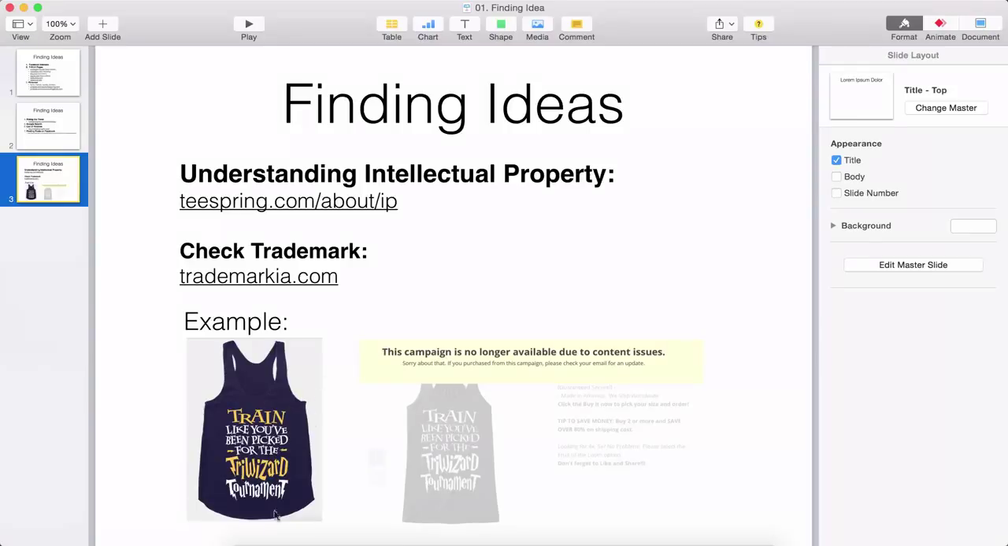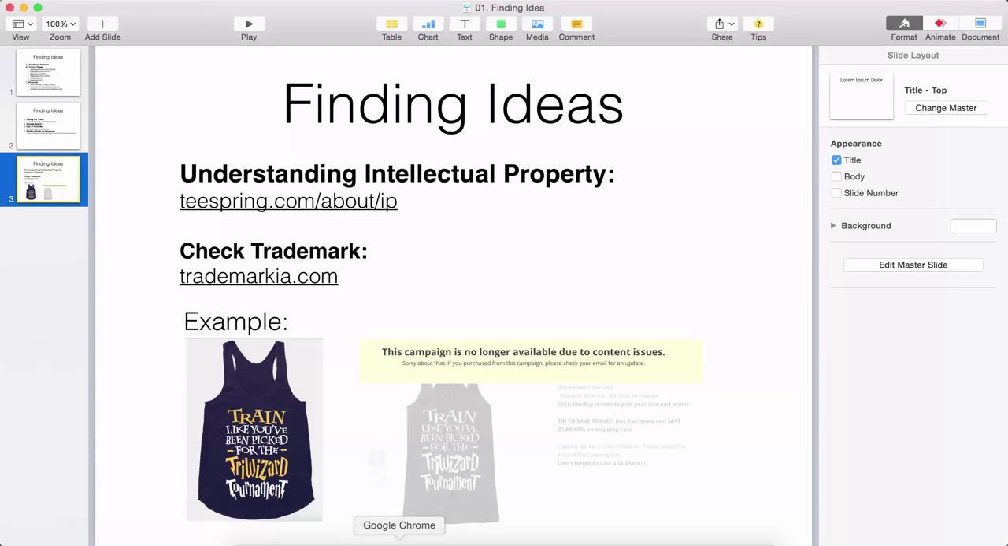For example, this was a design that I looked at, it got a lot of sales. If I'm not mistaken, it reached 100 sales. This is a Three Wizard Tournament. It's a term from Harry Potter. It doesn't say Harry Potter here, so I thought that it was alright. Then a few days later, when I checked again, this campaign was no longer available due to content issues. So I was curious.